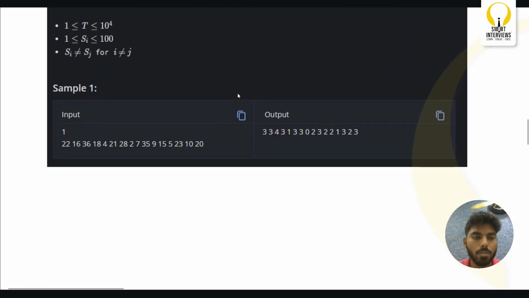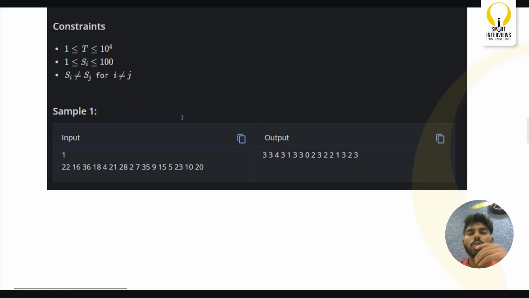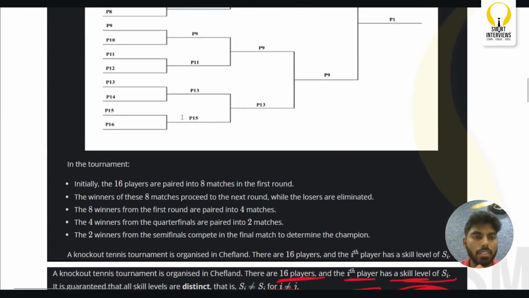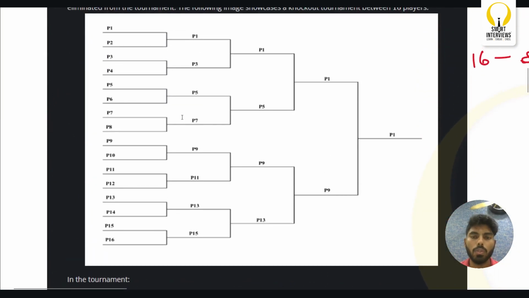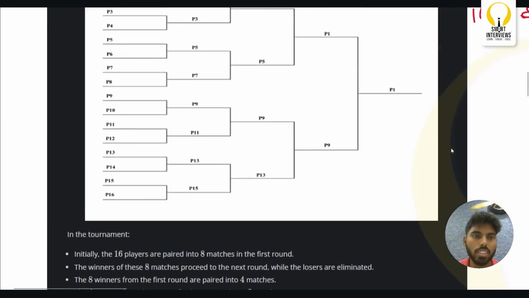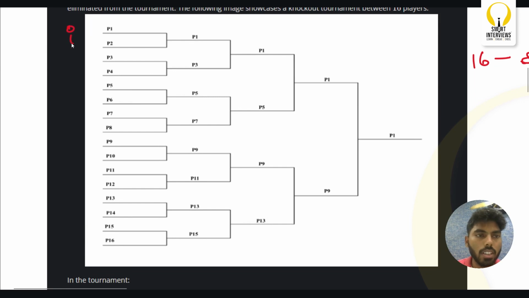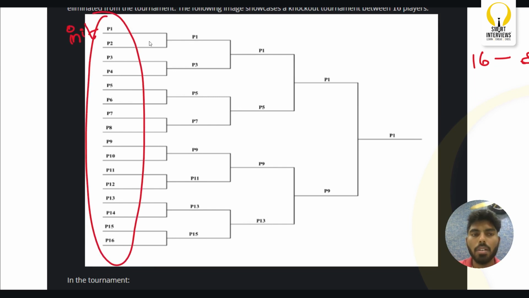Okay. So here is the input. For example, look at this array. What is initial pairing? This is the initial pairing.